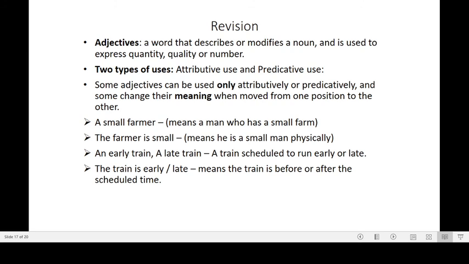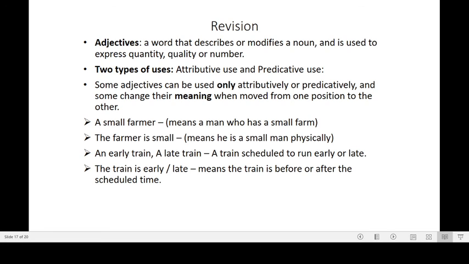Now let's recapitulate what we have learned so far. We have learned that adjective is a word which describes a noun or pronoun, and it usually indicates the quality, quantity, size, shape, number of a noun or pronoun. We have learned two types of uses of adjective: attributive use and predicative use. In attributive use, the adjective is used with the noun and placed before the noun. In predicative use, an adjective is used with a verb and placed after the verb. And the position of the adjective in the sentence changes the meaning of the sentence.